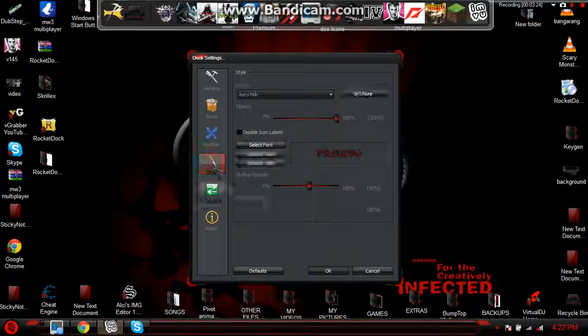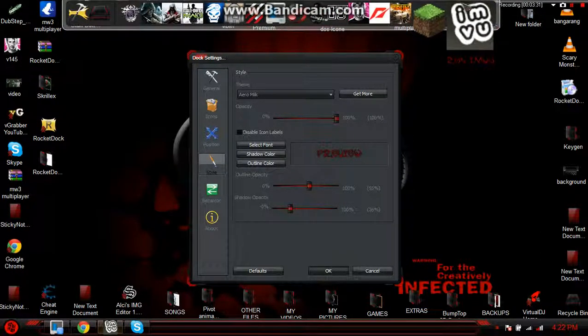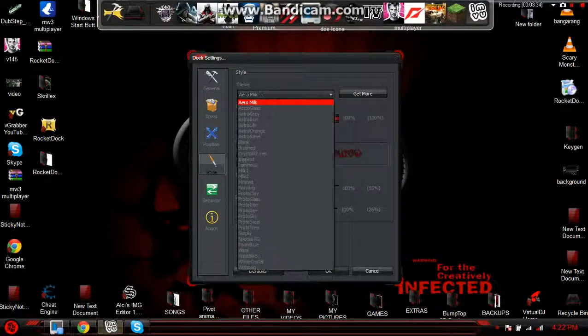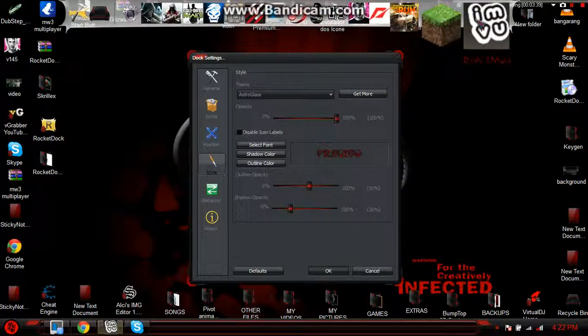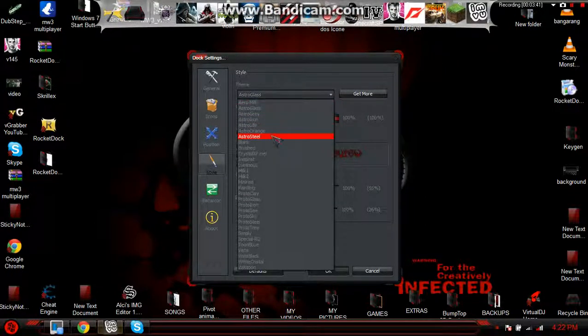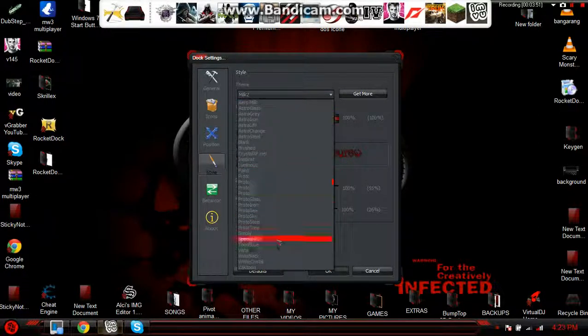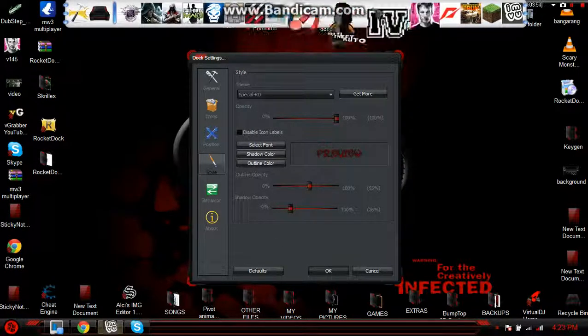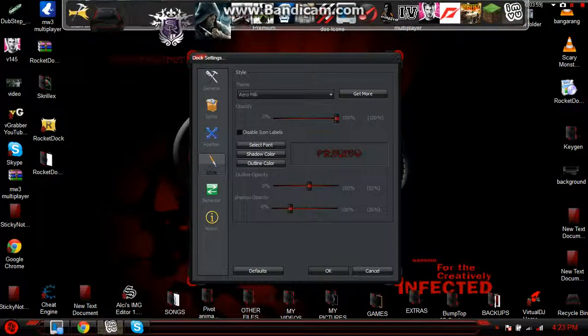So yeah, what else haven't I showed you? Oh, you can change the way it looks, like the area around it. I'm just gonna give an example here, like this. As you can see, it changed. Or you can go with this. Hold on. Okay. And other stuff. I'm just gonna leave it like that.